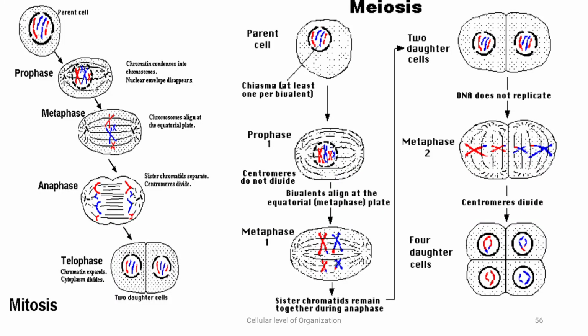So we'll quickly revise cell division, that is mitosis and meiosis. We have a parent cell that will undergo mitotic division, starting with prophase. Chromatin condenses to form chromosomes and the nuclear envelope will disappear. Next is metaphase. Chromosomes align at the equatorial plate, and microtubules keep them there. Then in anaphase, the sister chromatids are separated at the centromere. Then there will be cleavage at this region, and 2 diploid cells are formed.